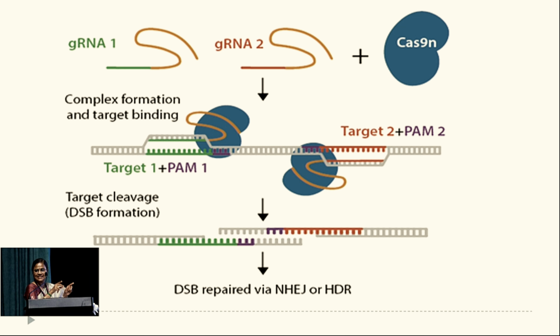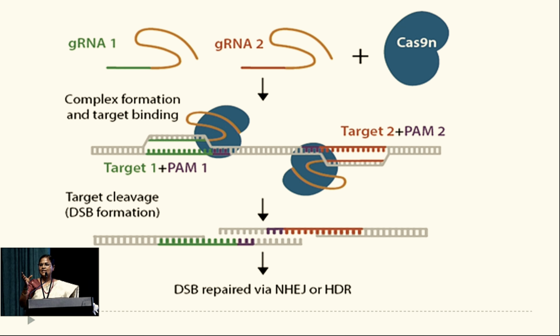To act as a molecular scissor, it needs a PAM. PAM is the protospacer adjacent motif. If there is no protospacer adjacent motif, the CRISPR-Cas won't be able to function or act as a molecular scissor. The molecular scissor is needed to cut the mutated site.